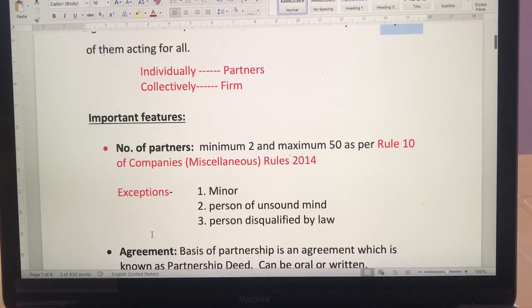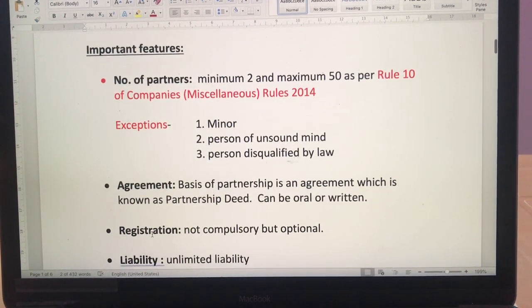Another thing is, these are some of the important features. There are many features, but I have taken a few important ones. Sometimes they may be asking 1 marker questions on these. Number of partners: as you know, the minimum number required is 2, because if it is 1, then it will be called sole proprietorship. Maximum number is 50. If it is more than 50, then they have to switch to another kind of business organization form.